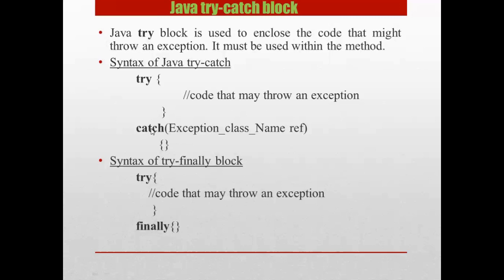Now let's see what exactly a catch block is all about. The catch is used to handle the exception by declaring the type of exception within the parameter. The declared exception must be the parent class exception or can be a generated exception type. That is, based on the type of exception occurred in the try block, we name the particular exception. That is, the matching exception class type is named here.